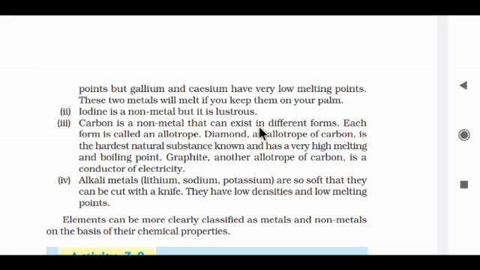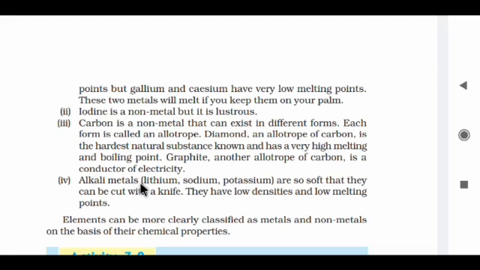Carbon is a non-metal that can exist in different forms. Each form is called an allotrope. Diamond, an allotrope of carbon, is the hardest natural substance known and has a very high melting and boiling point. Graphite, another allotrope of carbon, is a conductor of electricity. What is the meaning of allotrope? The different forms of carbon are known as allotropes. The first allotrope of carbon is diamond and the second is graphite. High boiling point and high melting point are properties of metals. Even though carbon is a non-metal, it also has a high boiling and melting point.